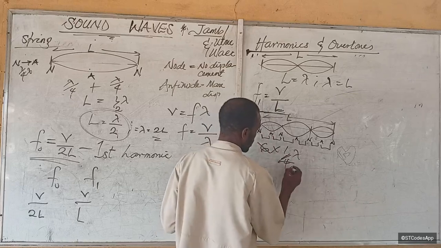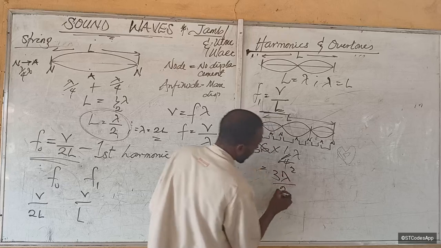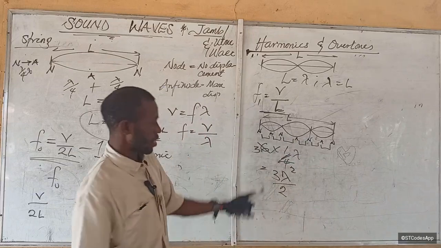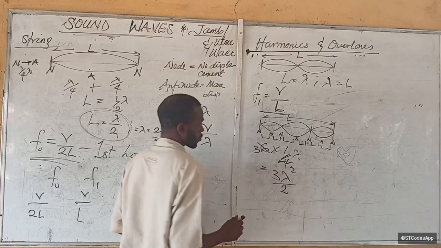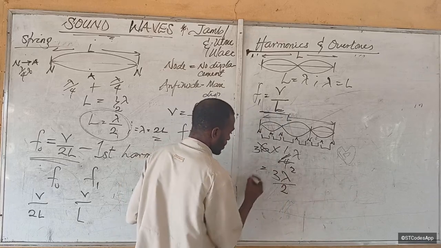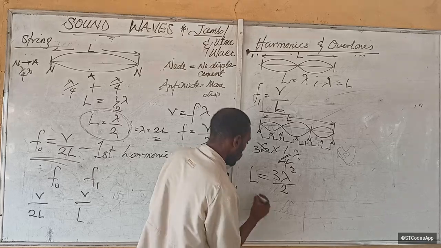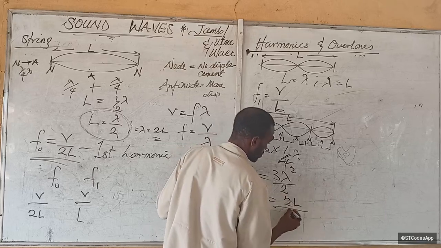So this becomes 2 here, 2, 2 here, 3. That becomes what? 3 lambda over 2. You see, it's simple. If you don't know how to look at it, that's what I'm saying. Just calculate it this way. Right. So it means that the entire length of this string is what? 3 lambda over 2. So what will lambda be? Lambda will be equal to 2L over 3.